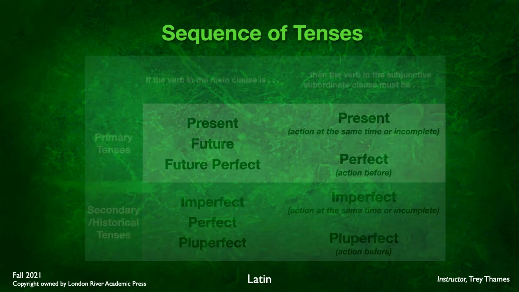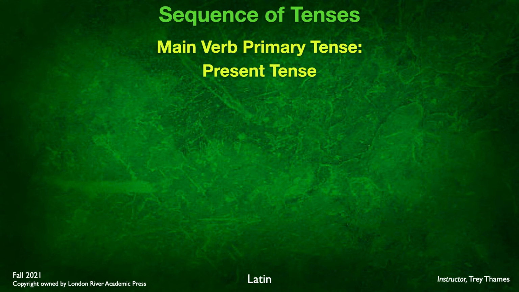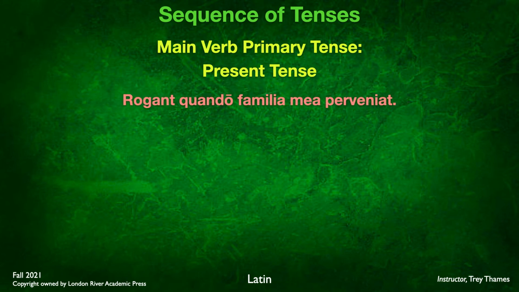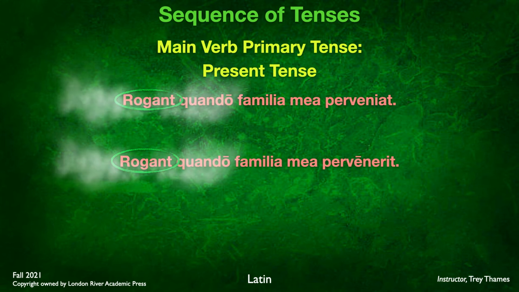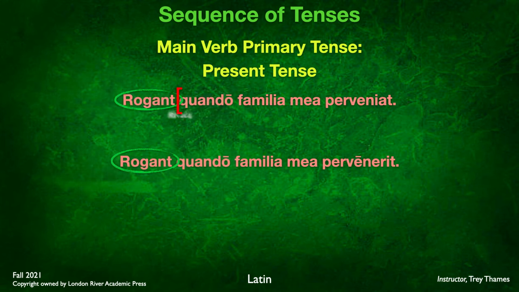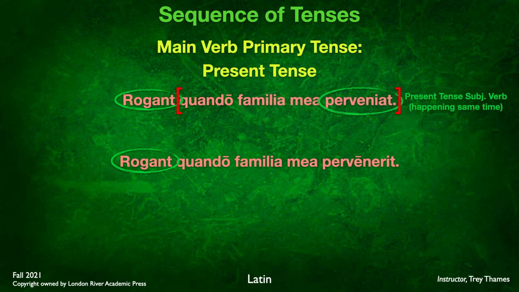All right, let's look at some examples here. This is an example of a primary tense being used as the main verb, specifically the present tense. We have rogant quando familia mea parveniat. We got two sentences that both use this main verb rogant, present tense, as a primary verb. All right, now let's look at this. We've got our secondary clause being introduced by quando, an interrogative. So we've got quando familia mea parveniat. Notice that parveniat is a subjunctive verb.